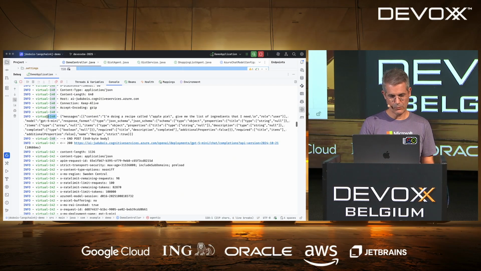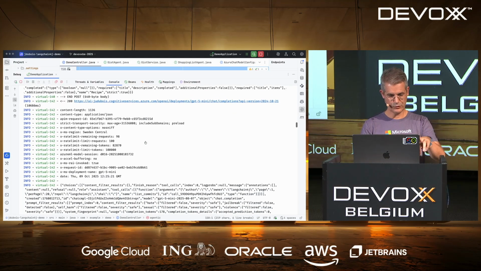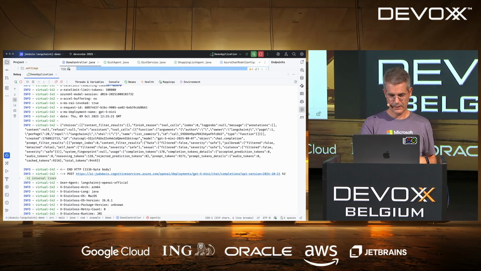The second thread is 140, so running in parallel. I'm doing the recipe called apple pie. Give me the list of ingredients. Those 2 threads are working at the same time. The first answer, hang on, this is executing.